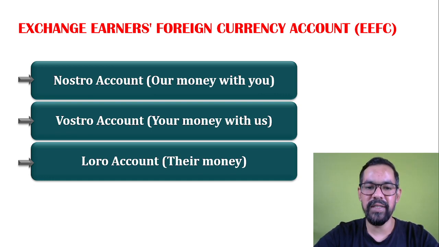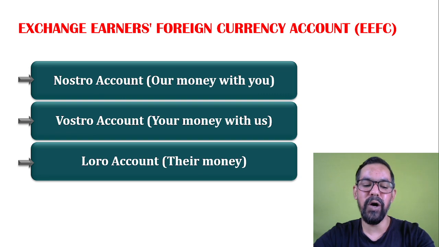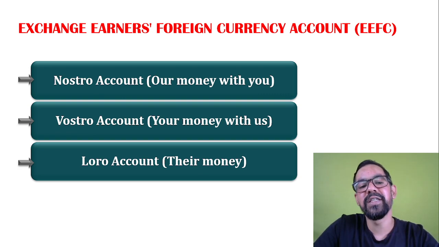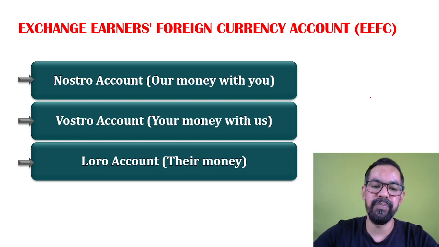So these three accounts generally come under exchange earner foreign currency account. Whenever you talk about the differences between these three, these are basically accounts generally maintained by banks and financial institutions under the authorized dealers category 1, and the licensing is generally done by RBI under the FEMA Act. So now, what is the difference between Nostro, Vostro and Loro account?